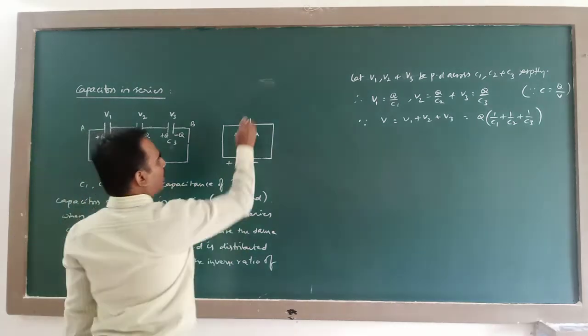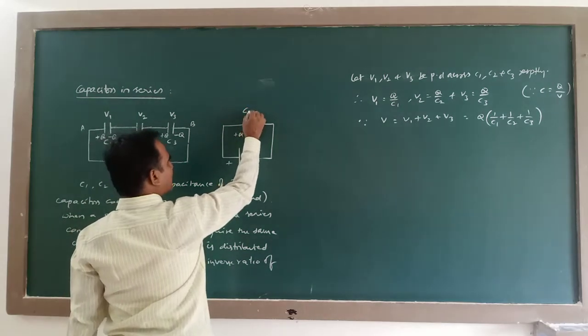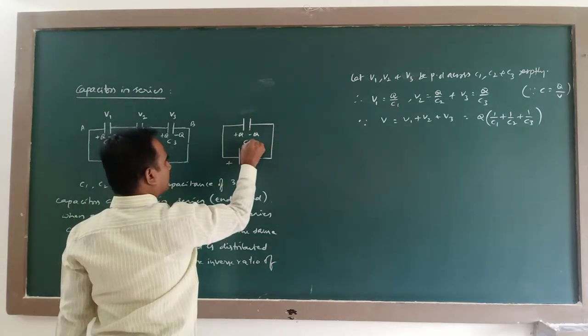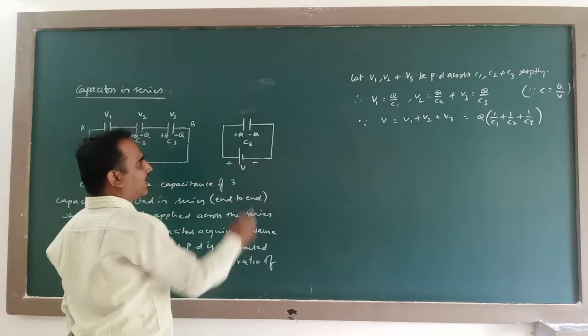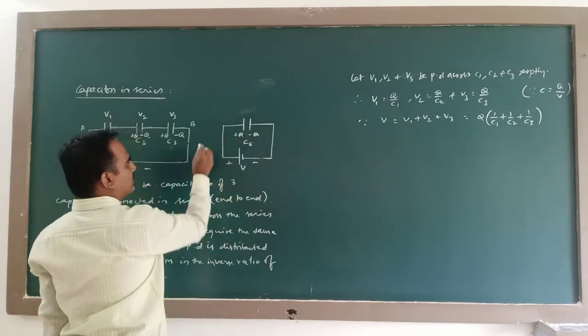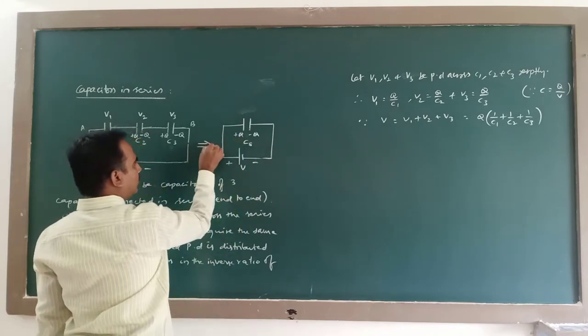Now we shall assume that Cs is the capacitance of this equivalent capacitor. See, these two are equal.